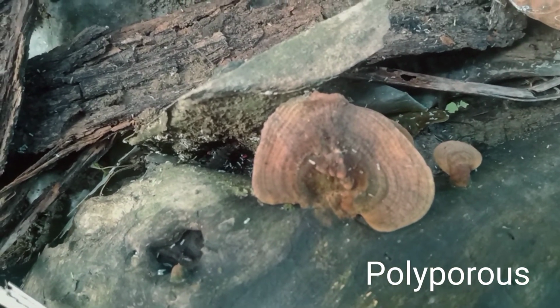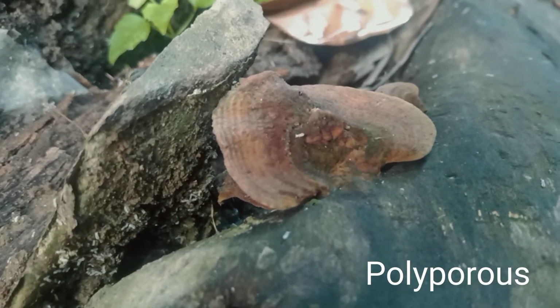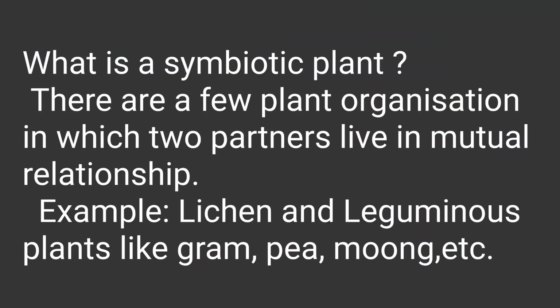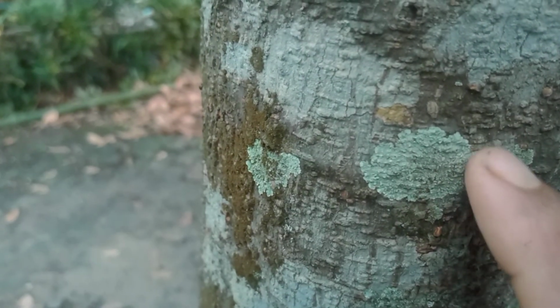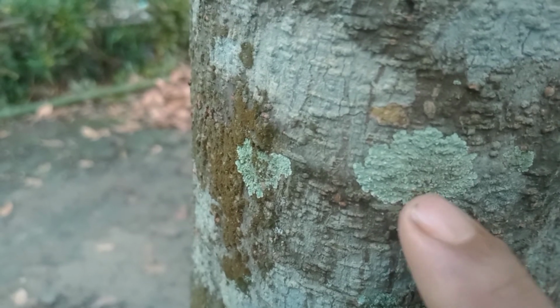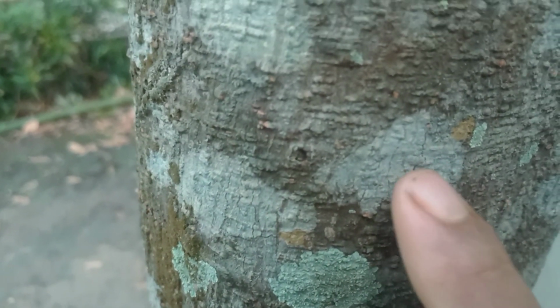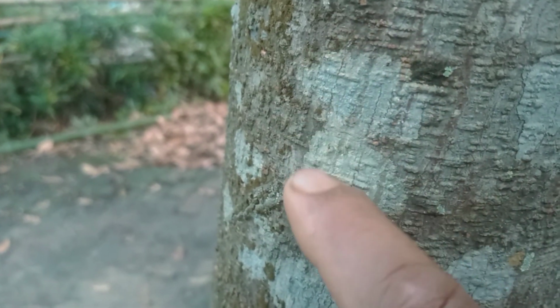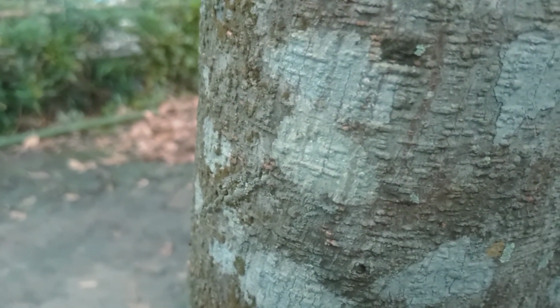It is a kind of saprophyte. There are many symbiotic plants in which two partners live in mutual relationship, just like lichen. This one is a lichen. It is made up of algae and fungi. Algae provides prepared food to the fungi, and in response to that, fungi provides water to the algae.